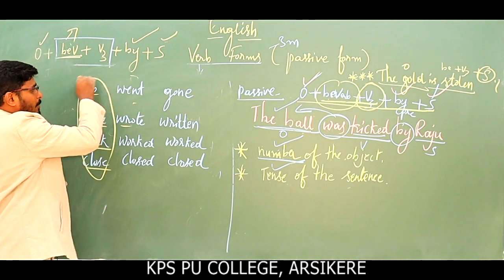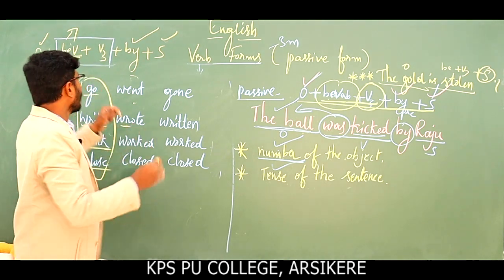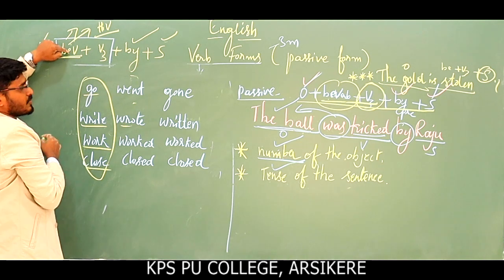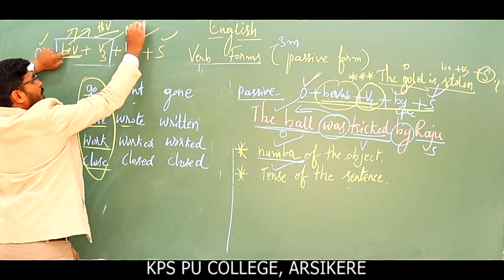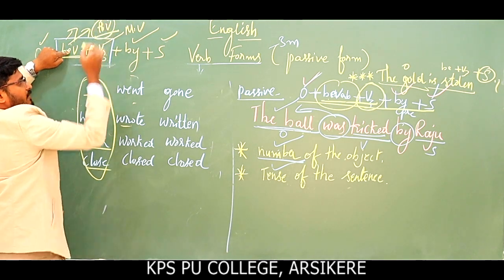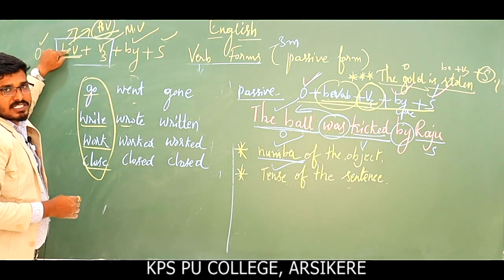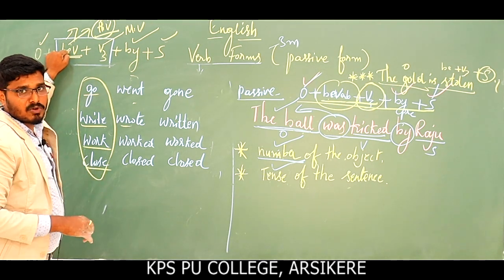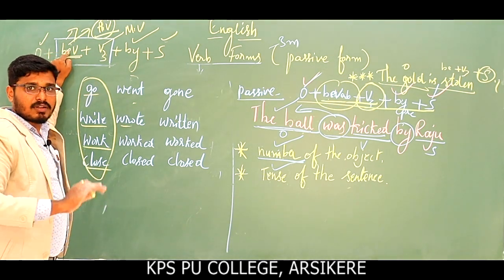These verbs are main verbs. Until now, be verbs, as we have discussed, are helping verbs. They are helping verbs, and this part is the main verb. This is the helping verb and this is the main verb. The helping verb part we have learned. Especially in passive voice, we write only be forms of the helping verbs. Helping verbs are also called auxiliary verbs.